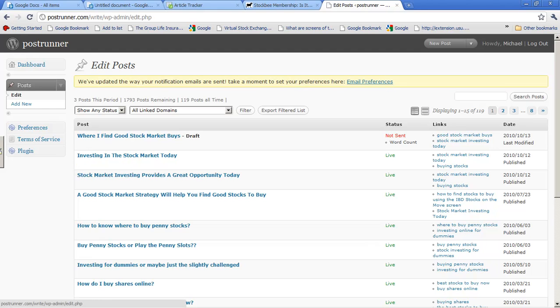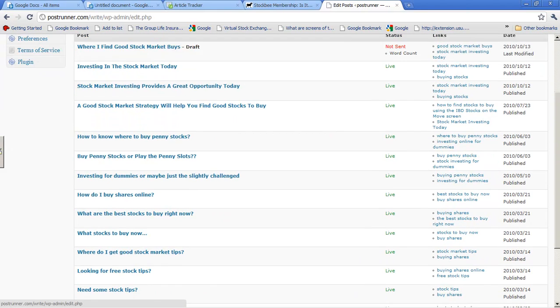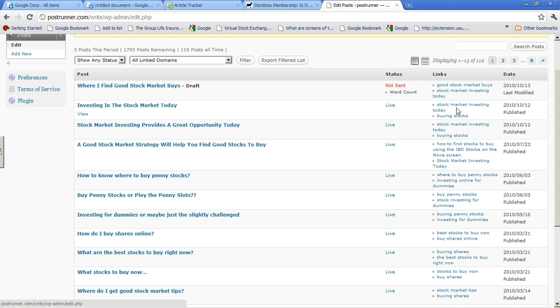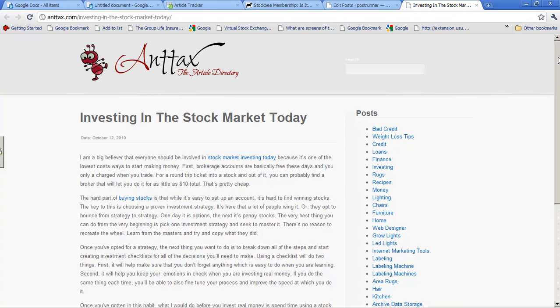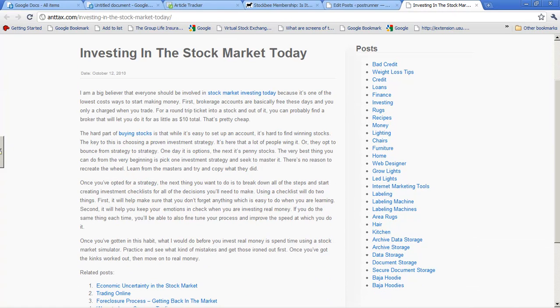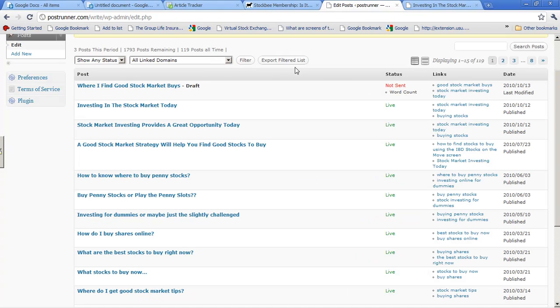you can see, I've already written some of these articles over here, and you can see here's the anchor text. Like this one has stock market investing today, this one was buying stocks. So this one linked to the article and this one linked to the homepage. In fact, let's just have a look at that. And you can see here's an article I wrote, and it was over 300 words. This article here linked to my homepage with that term, and this one linked to the individual article page. So you can see how I just worked the phrase into the text of the article that I wrote, and that's what you're going to want to do. So what you do is you go into PostRunner here.